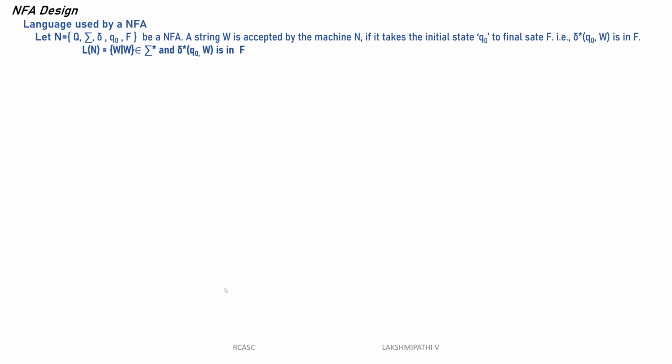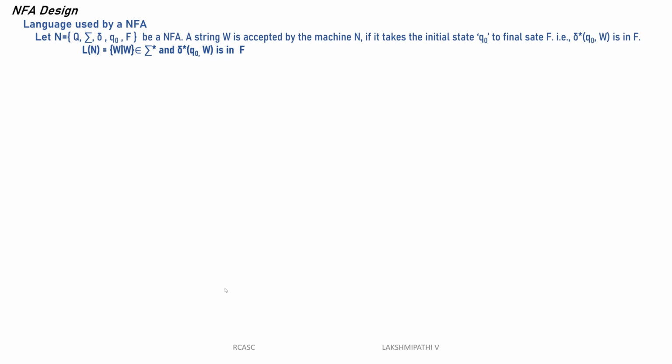The language of N is equal to W, where W belongs to sigma star. Sigma star means the input alphabets. Within those input alphabets, whatever symbols are there will frame that particular word. That represents the transition of Q0 on W reaching a state in F. It will reach the final state. That is the condition.